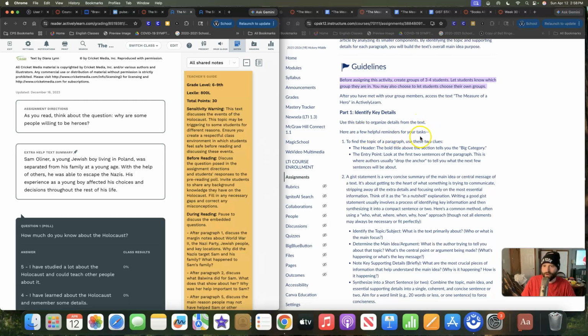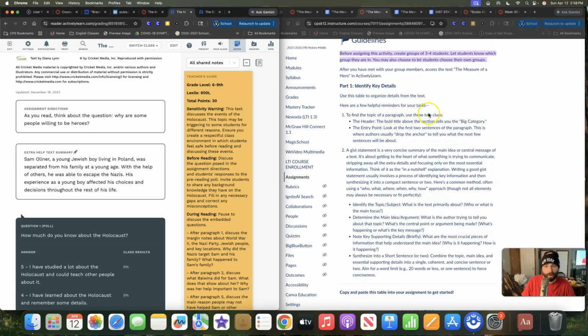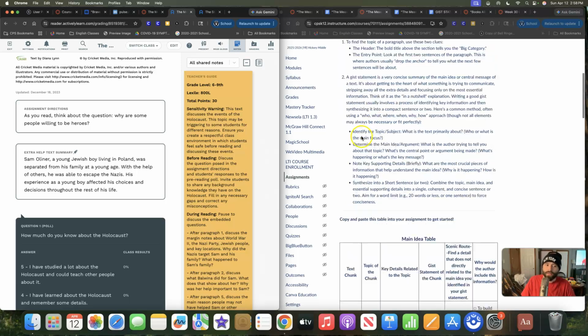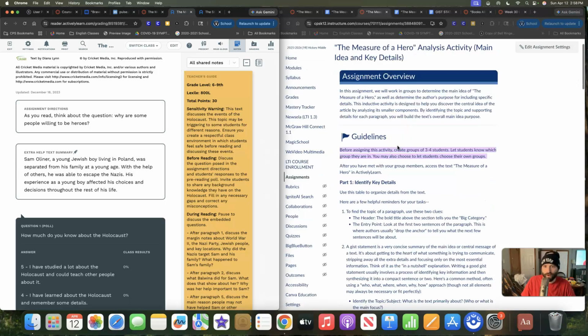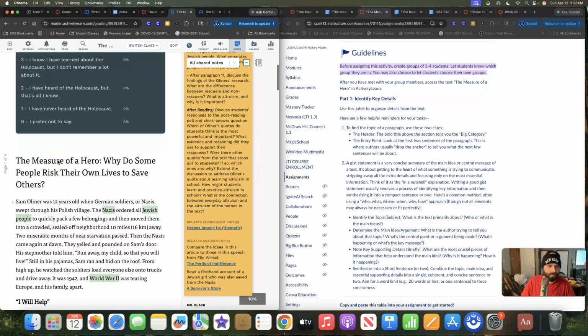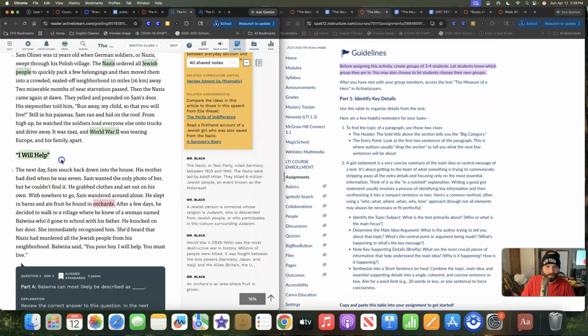Here are a few helpful reminders for your tasks. To find the topic of a paragraph, use these 2 clues. The easiest thing is to look for a header. However, sometimes the headers aren't the best. Like "I will help," not really the best header. So if it's not the best header, or if you're missing a header, the second thing is called an entry point. So look at the first 2 sentences of that paragraph.